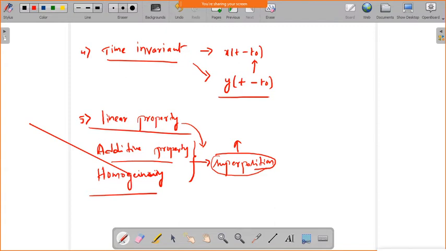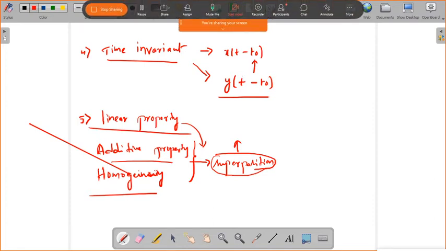Otherwise, if any of these properties is not satisfied, or if the superposition property fails, then we call that system non-linear. We have seen the example of a capacitor, and we will see some more examples and problems on this.